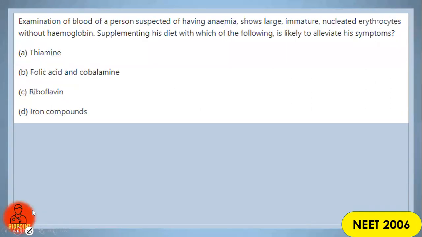The 19th one is actually an out of NCERT question. Examination of blood of a person suspected of having anemia shows large immature and nucleated erythrocytes without hemoglobin. What is anemia? Deficiency caused due to iron, but not only iron, there are certain other things also which the question demands.